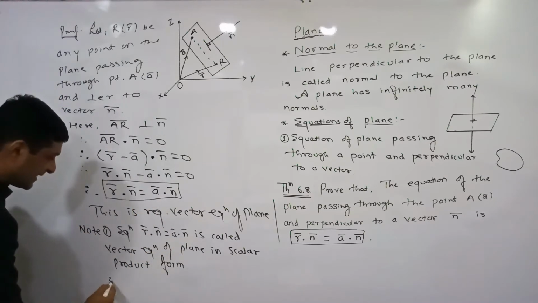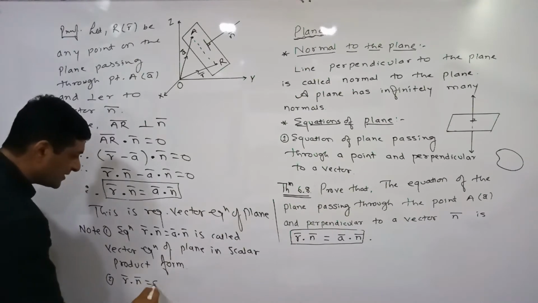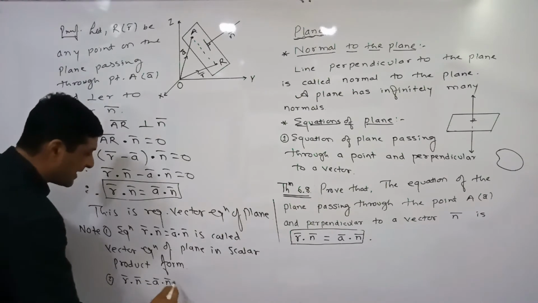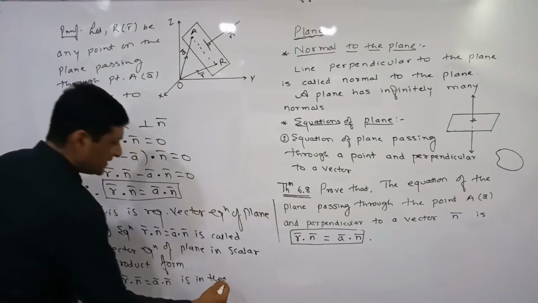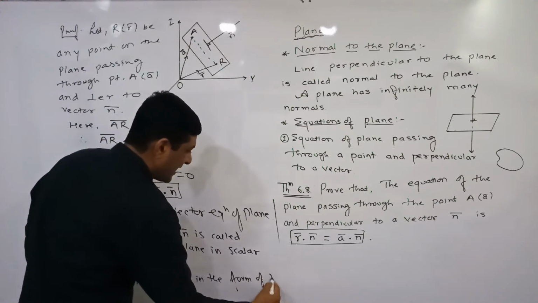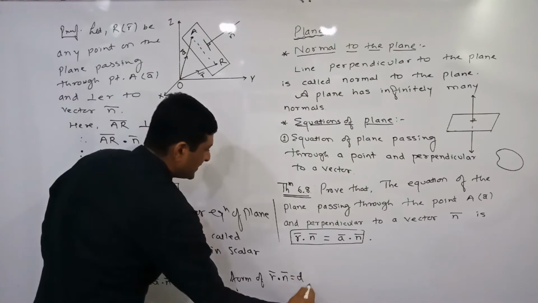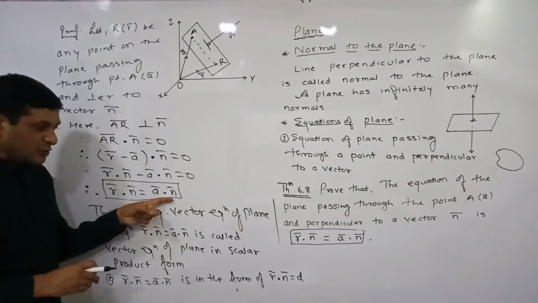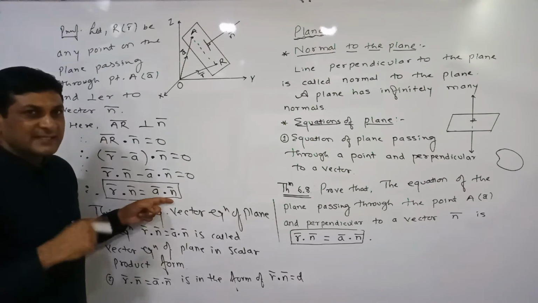So write down the second note. R bar dot N bar is equal to A bar dot N bar is in the form of R bar dot N bar is equal to D. On this side, if we take the dot product of these two vectors, the dot product of two vectors is a scalar quantity.